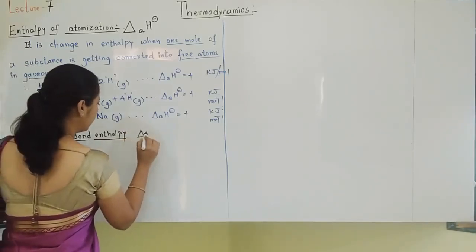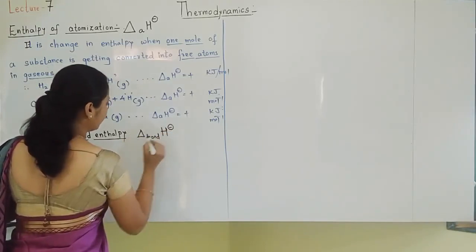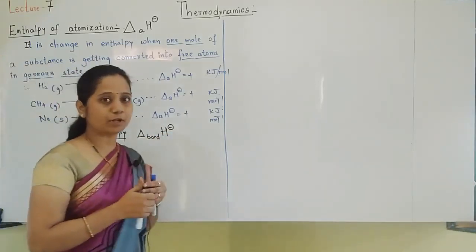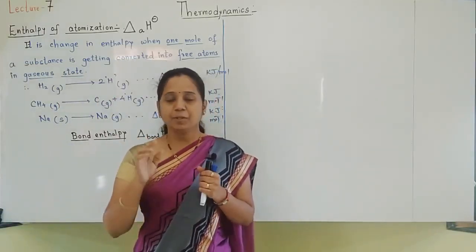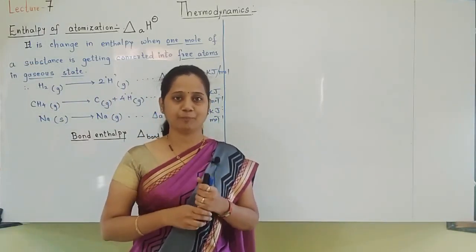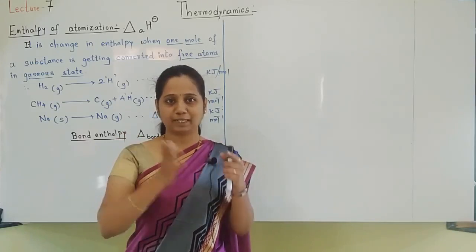Symbol C, delta. This is the symbol for bond enthalpy. So what is bond enthalpy? Already so many times previously we have discussed this, but now we have to think about it from a thermodynamics point of view. Bond enthalpy means the energy required to break the bonds.